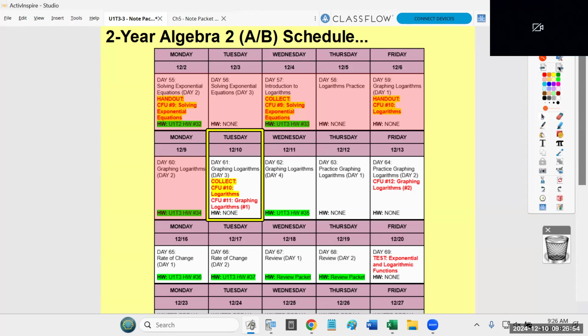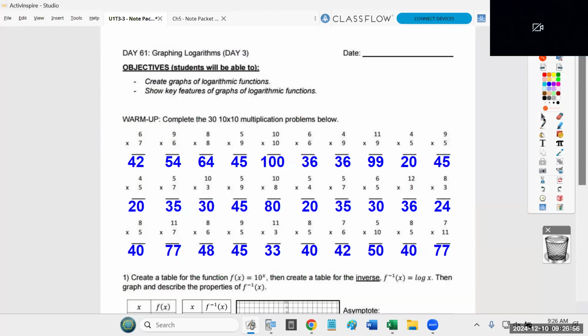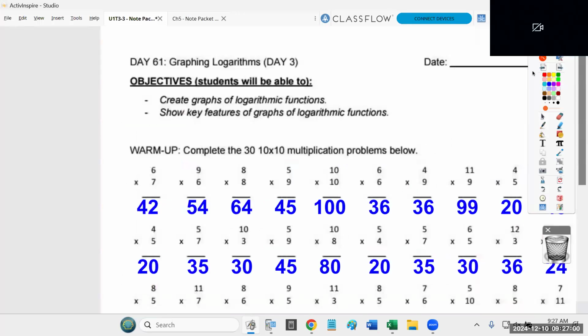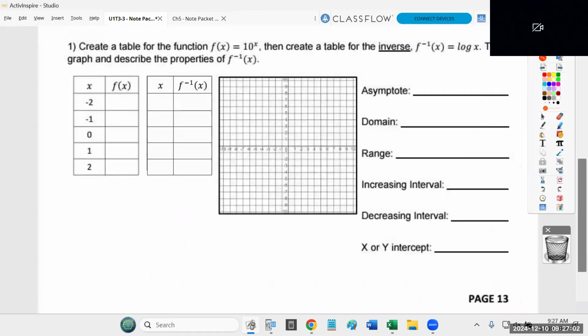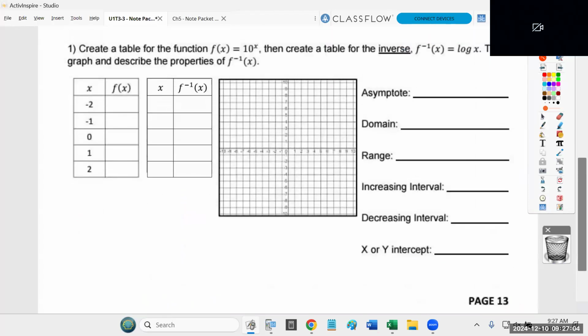Okay? Students were already given a couple minutes to complete the multiplication at the top of page 13. And as I explained, the plan for today, I'm going to go through 2 full problems, this being one of them, and then give students time to do 2 other full problems themselves, and then we'll move to CFU 11. But the bottom line is, if you can do what we're doing in class today, you should be fine on the CFU. I gave people 12 minutes. One student turned it in last period in 3.5 minutes. So if you're paying attention, you know what you're doing, you can get it done way faster than 12 minutes.